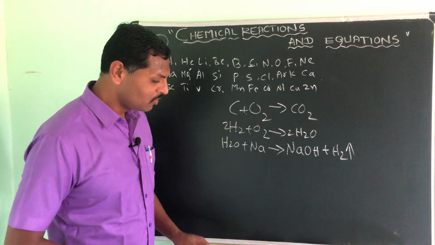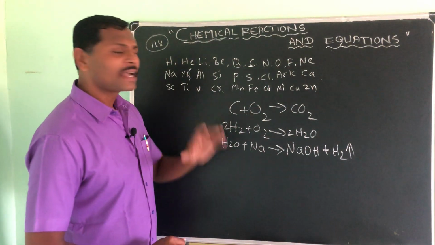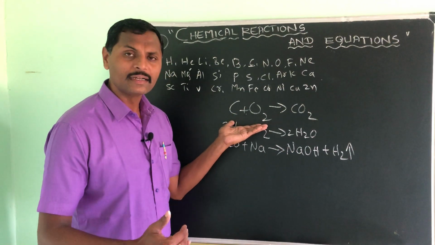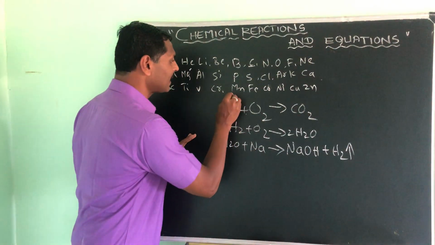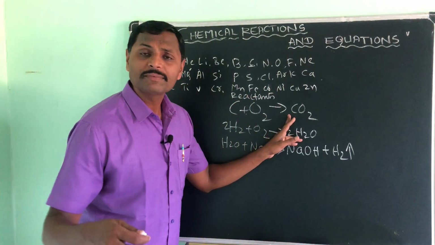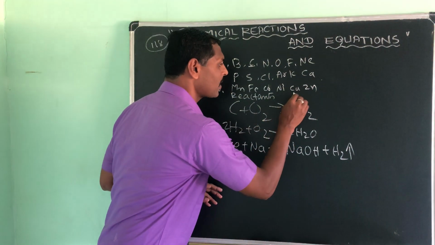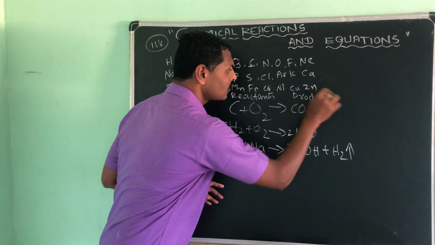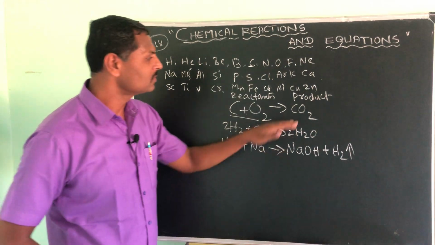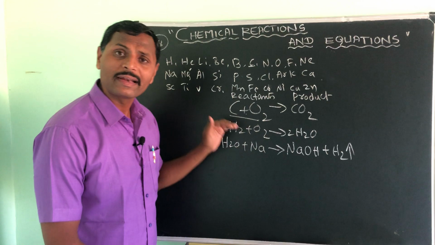So definition, I think you people have taken it down, and see here, in the chemical reactions, the chemicals which are participating, those chemicals are called reactants. And a new substance which is going to form, which is having an entirely new property, that is called product. Understood? What are these things? Reactants. What is this? A product. Okay, reactants and product.